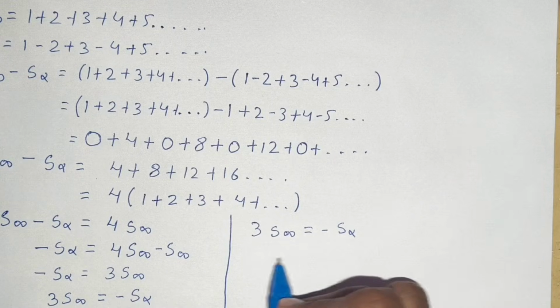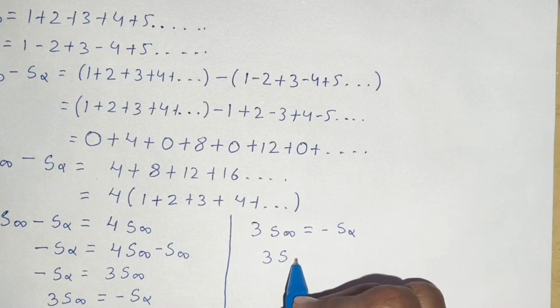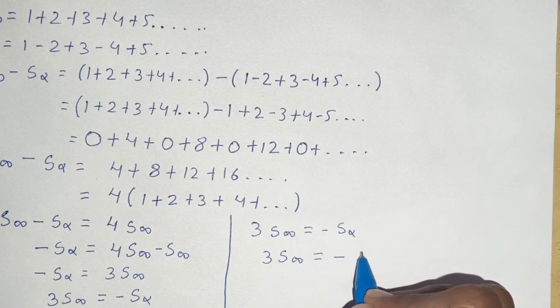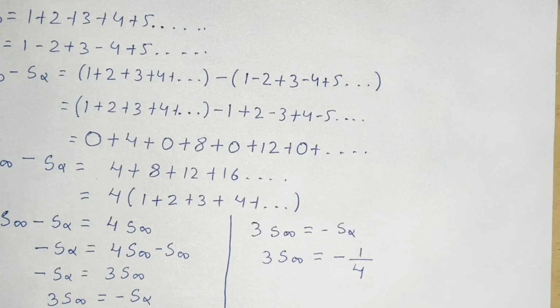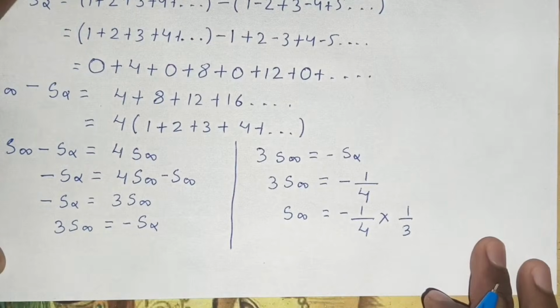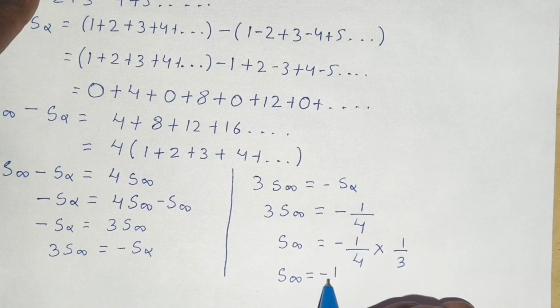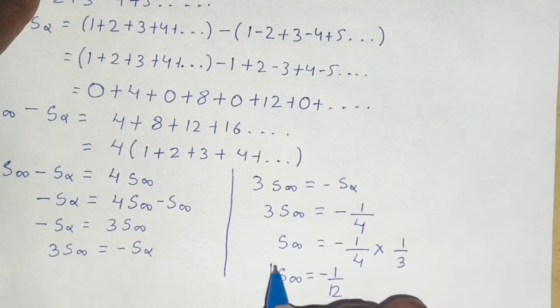Now we know that S alpha was 1 by 4, so S infinity equals minus 1 by 4 into 1 by 3. Finally we got S infinity equals minus 1 by 12.